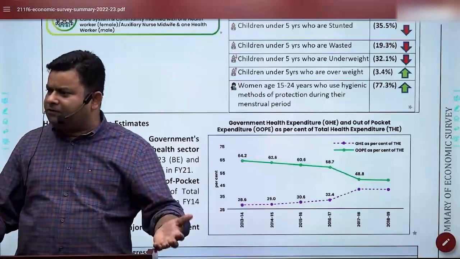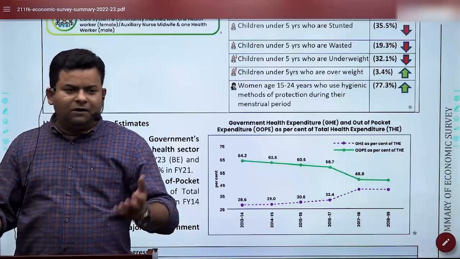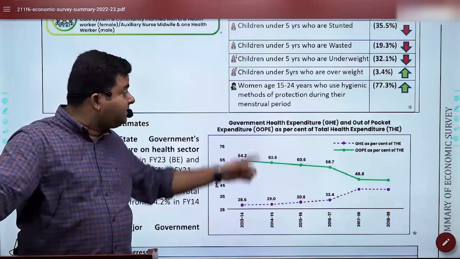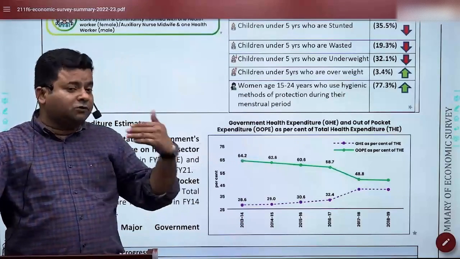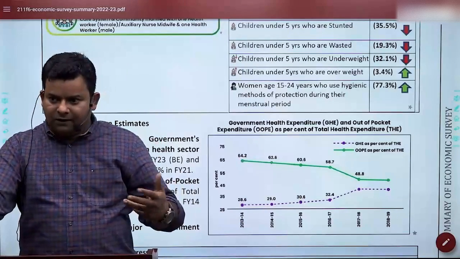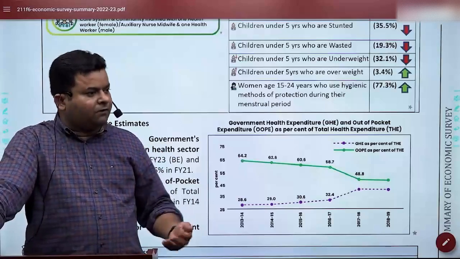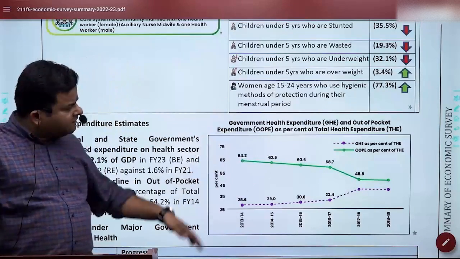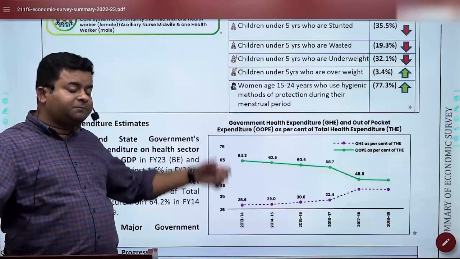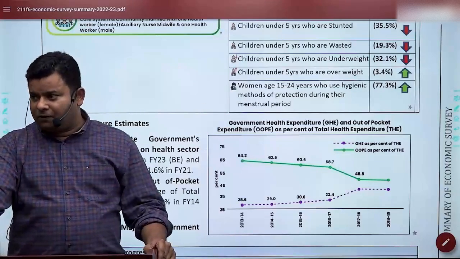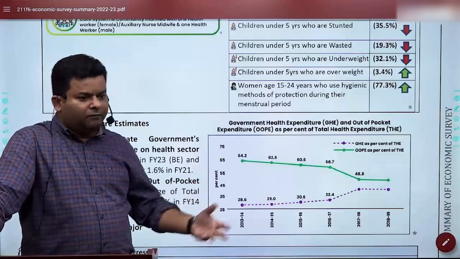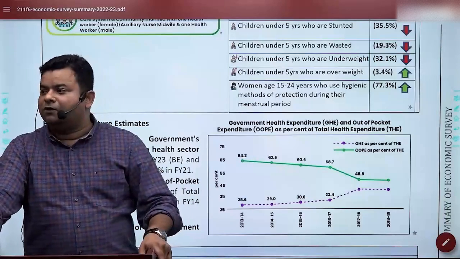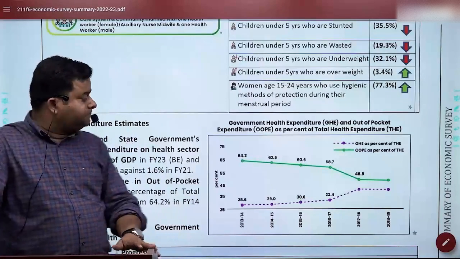It's a simple biological process. With all dignity and respect, it should be. And that's why that data is still not up to the mark. Though it has increased, that's a good thing. It's increasing, but people should be aware of it. Families should be aware of it. So the good news is that it is increasing, but women in this particular age group, 15 to 24, should be a little more aware, and even family members should be a little more respectful of these kinds of things.